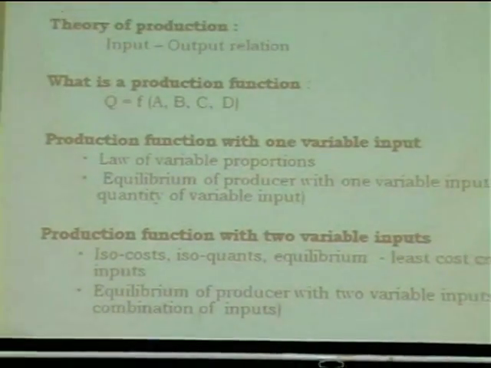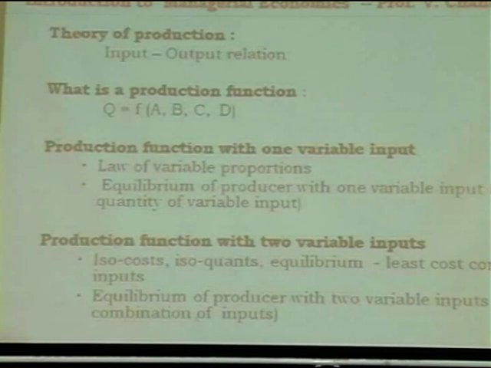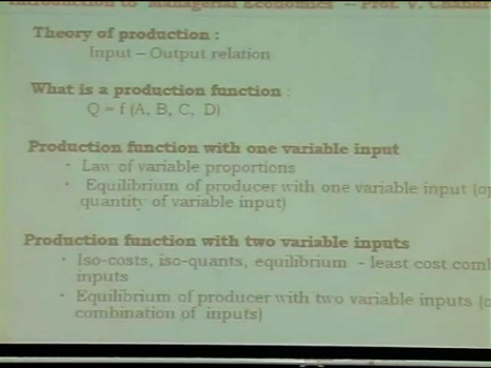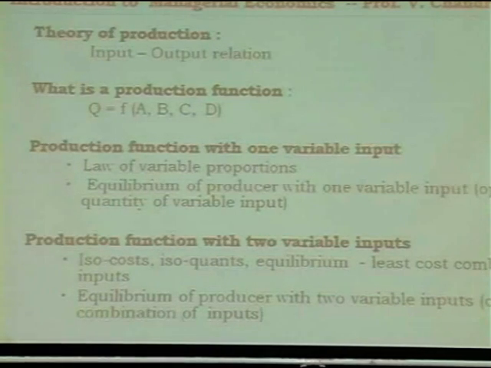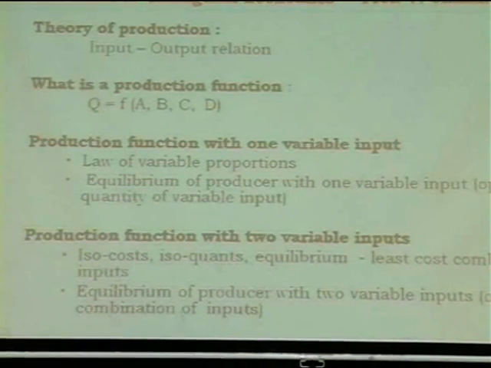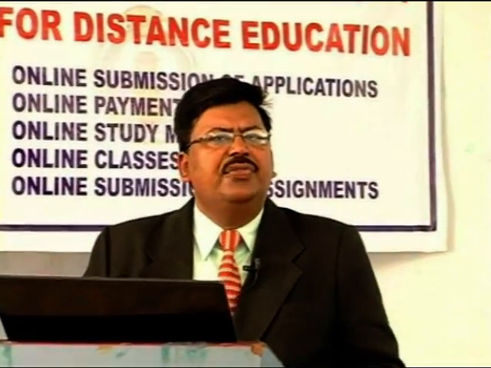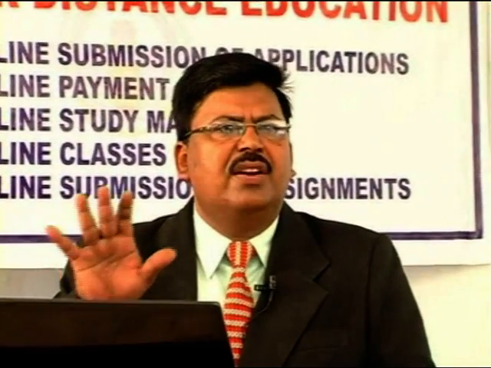In production theory, basically we are interested in understanding three types of relations. One is what happens to output when all the inputs are held constant and only one input is varied. So if you go on increasing, say, the number of workers, keeping land, manures, other fertilizers, etc. constant, can we go on increasing output?